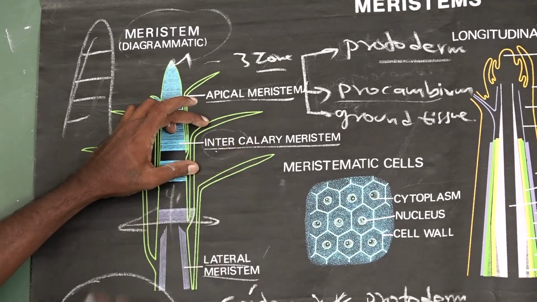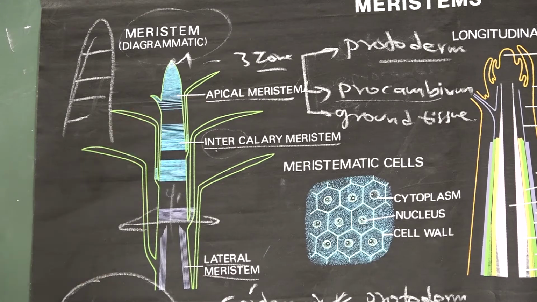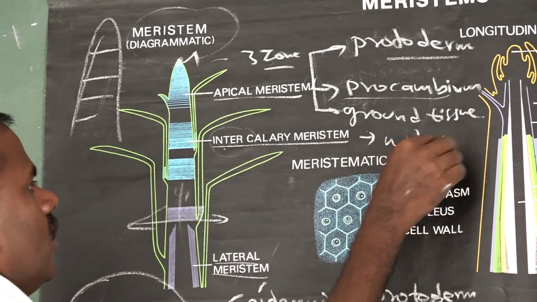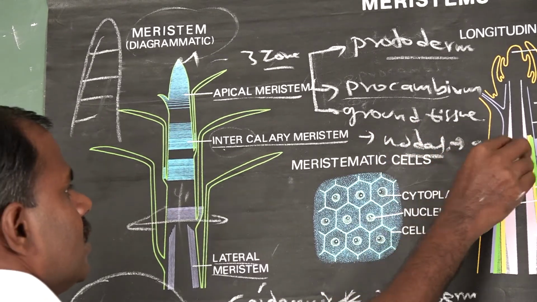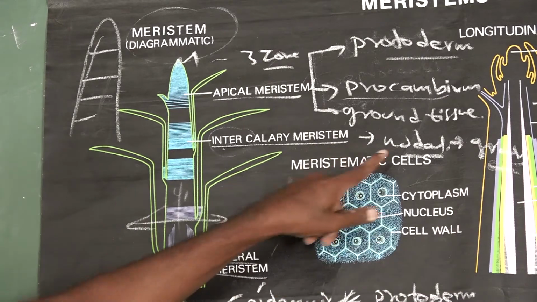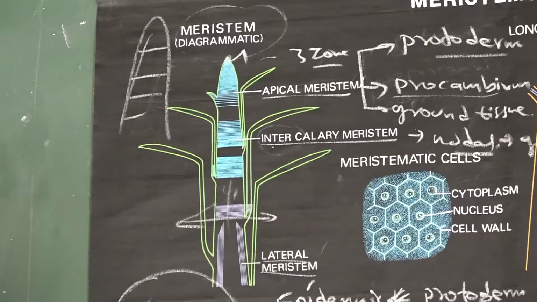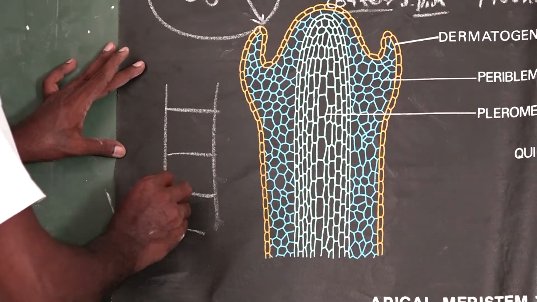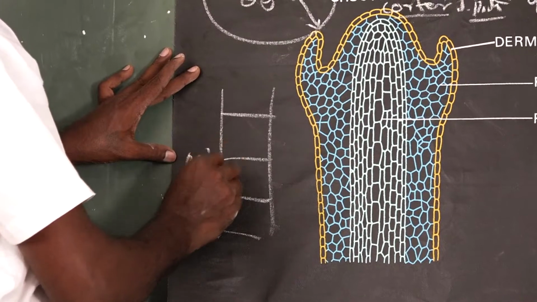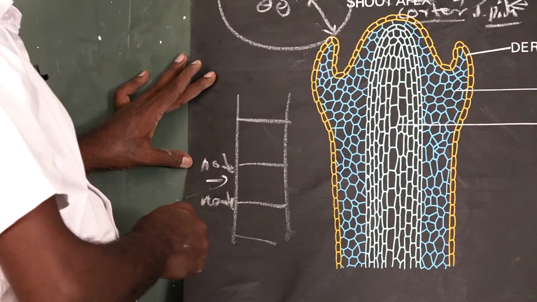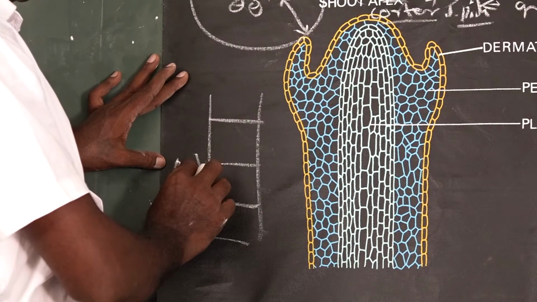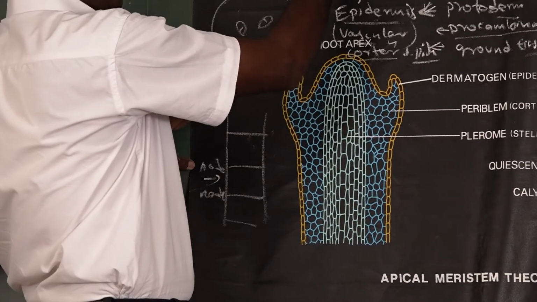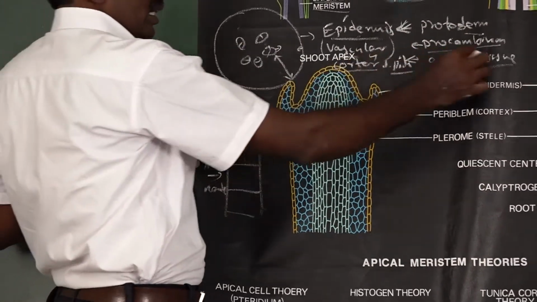The second one is intercalary meristem. The intercalary meristem is found in nodal regions, mostly in grasses, which are monocot plants. In the shoot system, the region in between two nodal regions is called an internode. The elongation of the shoot system here involves the intercalary meristem, found in the nodal region in grasses.